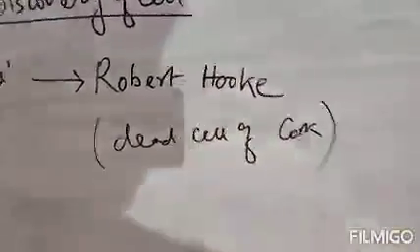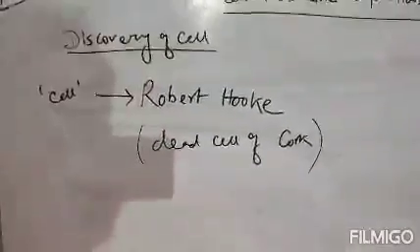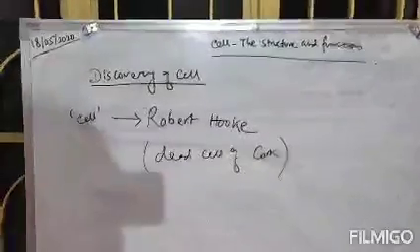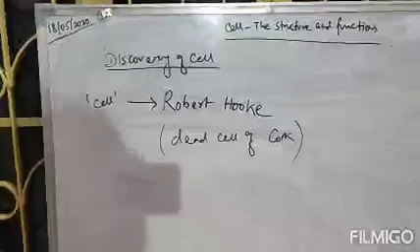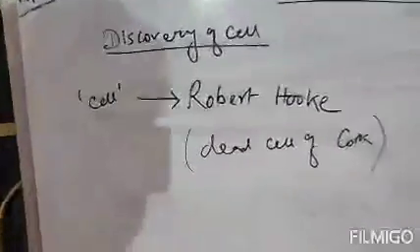Robert Hooke first studied the dead cell of cork, and he was the first scientist to coin the term cell. Clear? So we will remember these two scientists. One is Robert Hooke and another one is Antony van Leeuwenhoek. Clear? Next,